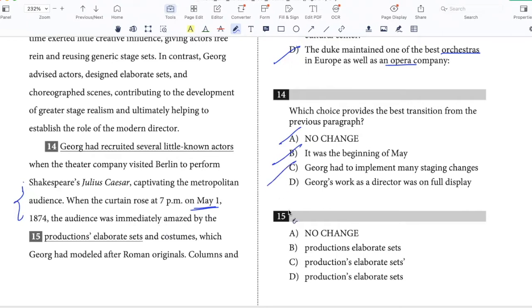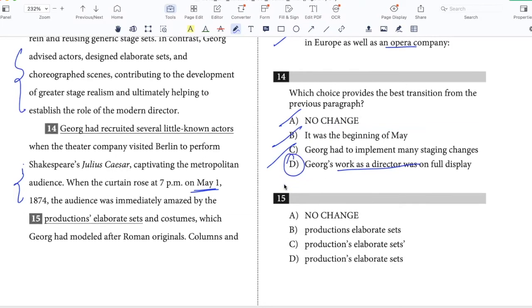George's work as a director was on full display when the theater company visited Berlin to perform Julius Caesar. So this makes sense because it also follows from the previous paragraph, where we know that he was involved with every aspect of production. And then we are describing this one production that was mounted in Berlin. And so his work was on full display, option D.